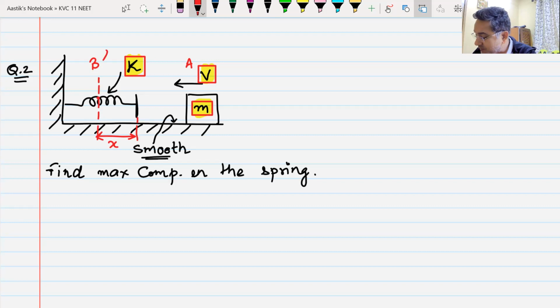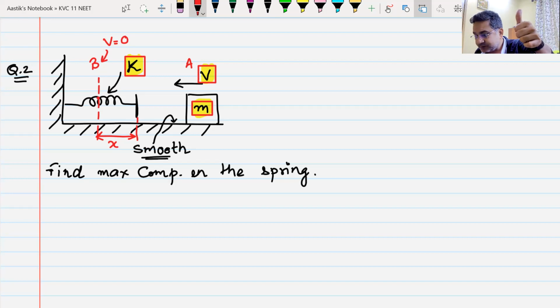Now at this point B, which is the point of maximum compression, the block is not going to go any further. In fact, the block will start to move in the opposite direction. So velocity at point B of the block will be equal to 0, because that is the point of maximum compression. After that, the spring will not go any further down. It will try to push the block back. Do we understand this?